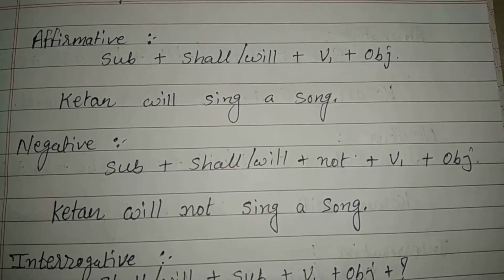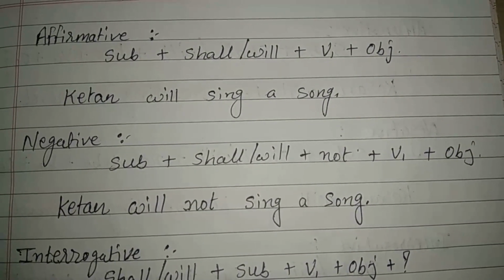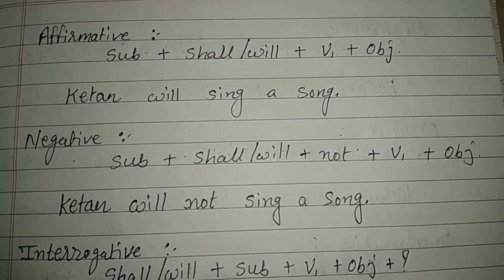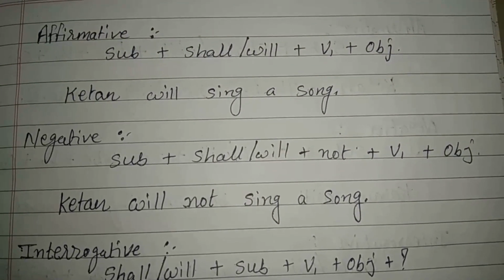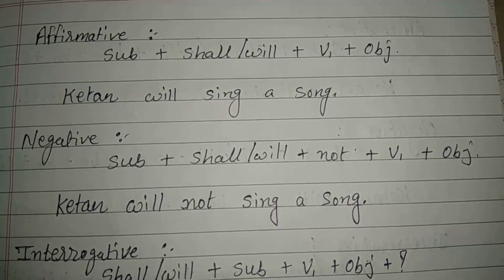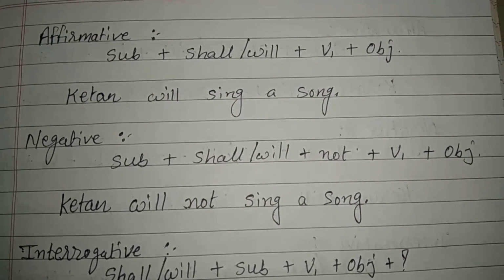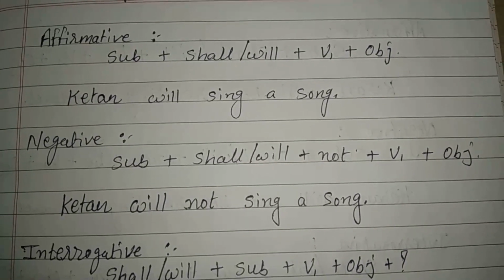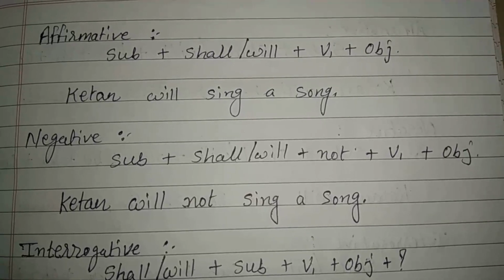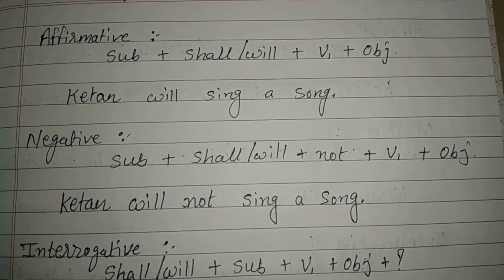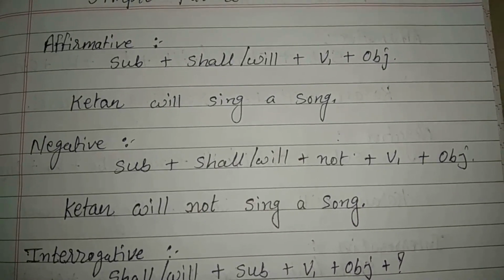Now in future tense you have to remember the word shall you can use only with I and we, not with the second and third person, only with the first person. But will you can use with first, second and third, all three persons, singular and plural also. Now let's see the example of simple future tense affirmative sentence. Ketan will sing a song.